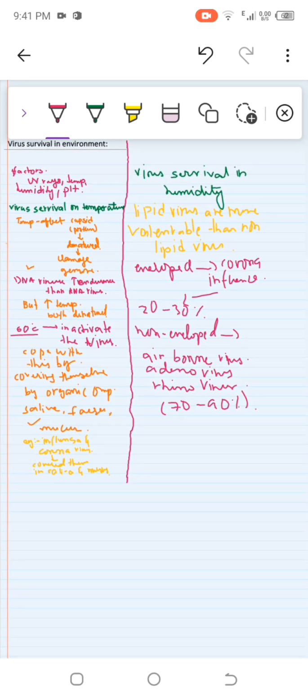So now we should go with virus survival and light. How do viruses survive in sunlight or in the light?